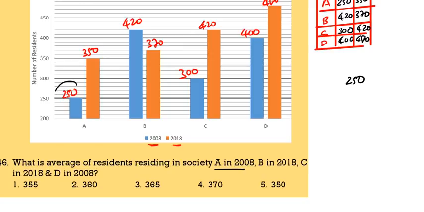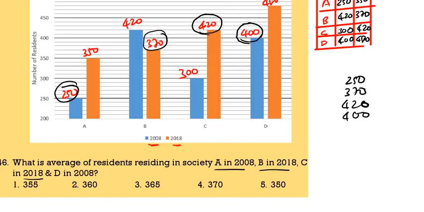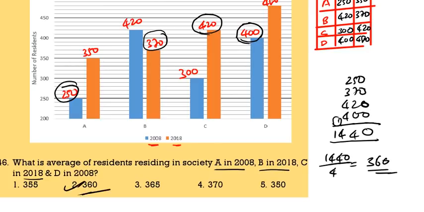B 2018, how much? 370. Then C 2018, how much? 420. Then D 2008, how much? 400. The sum is 1440. We have to find the average by 4. That is 360. 360 is the correct answer.